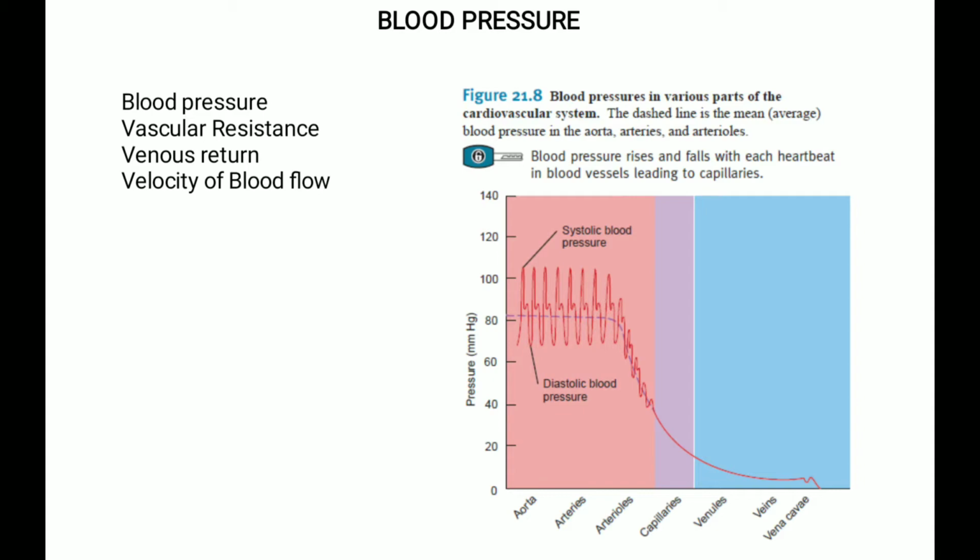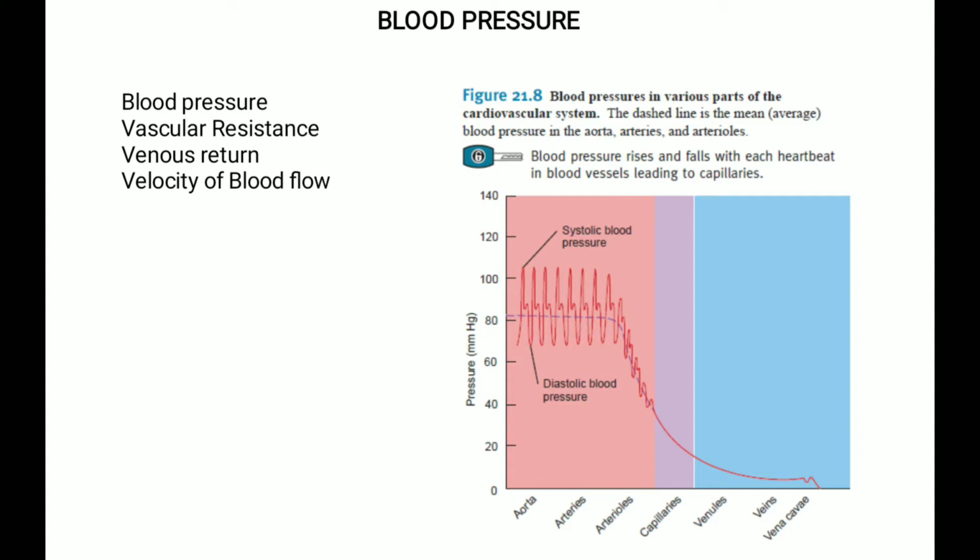So vasoconstriction narrows the lumen or the diameter of the blood vessel, and vasodilation widens the blood vessel. When the arterioles dilate, the resistance decreases and the blood pressure falls. When the arterioles constrict, the resistance increases and the blood pressure rises.